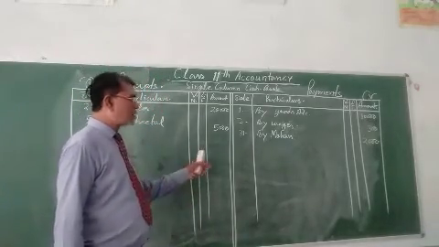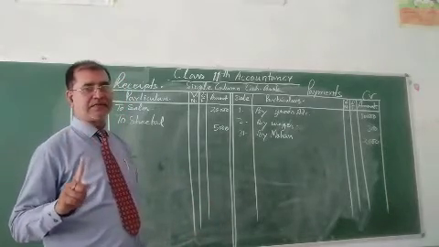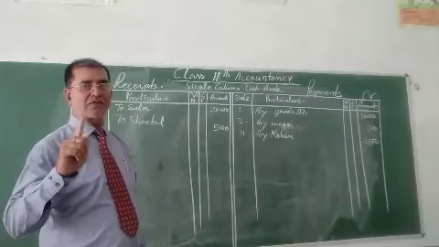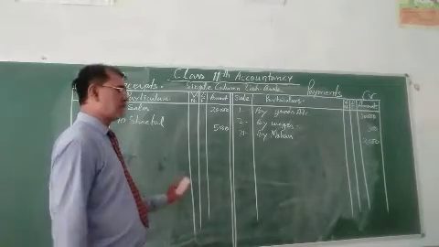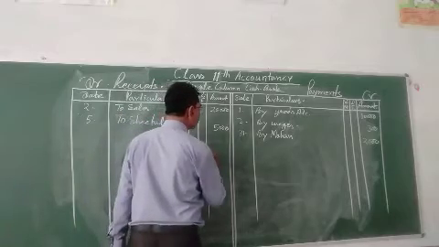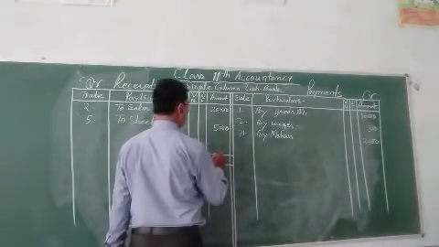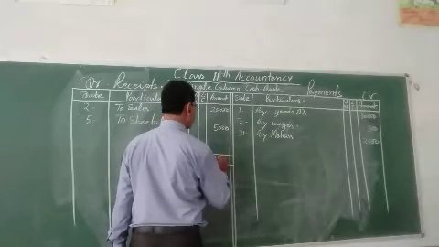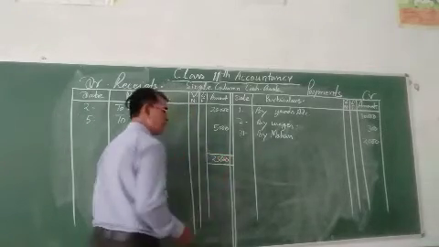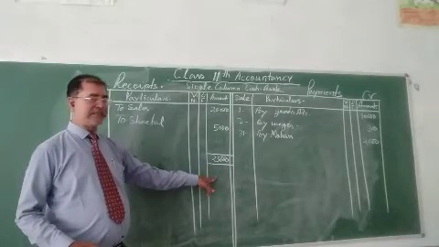Just total. Remember, cash book always shows the debit balance. See over here, the total of this is 25,000 in the debit column.